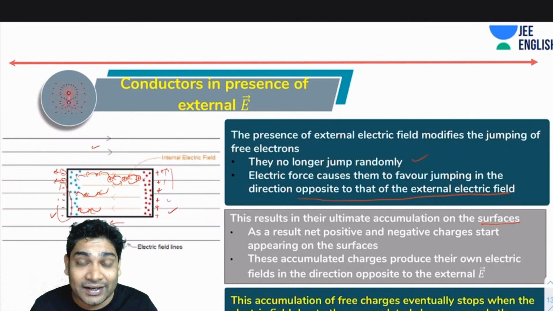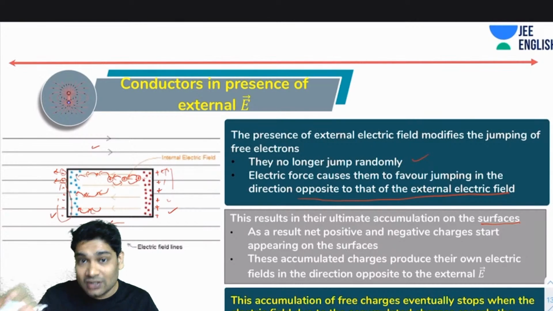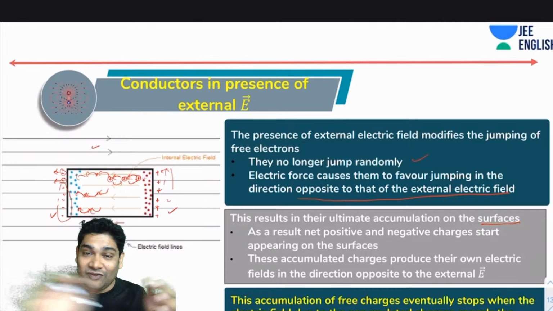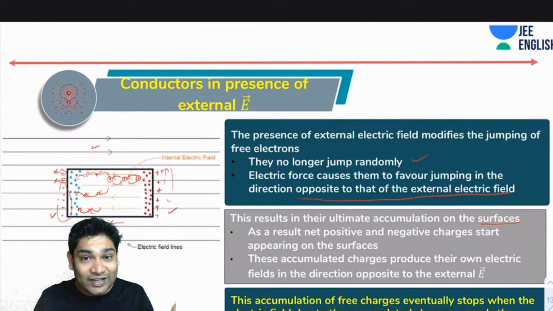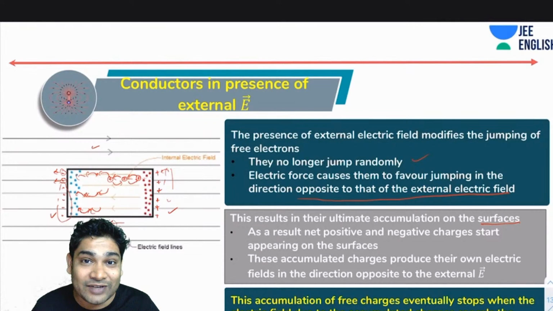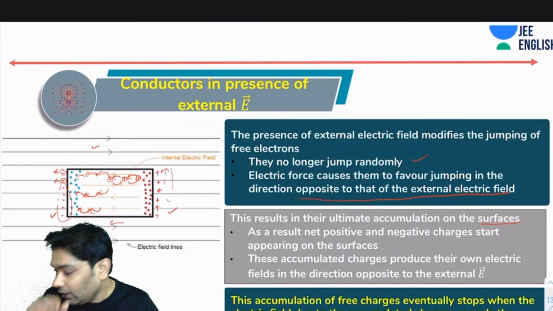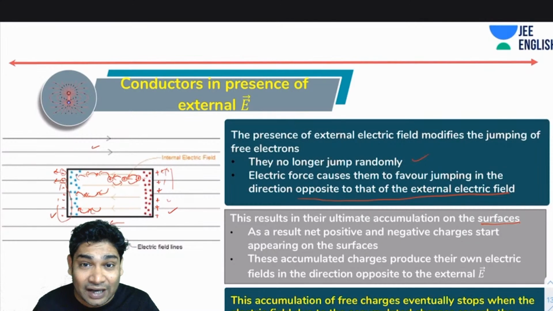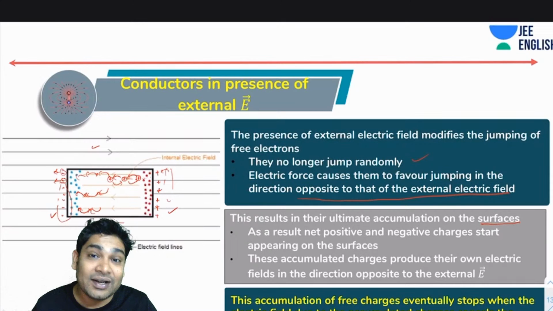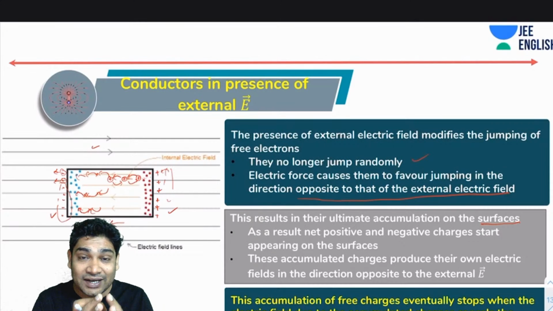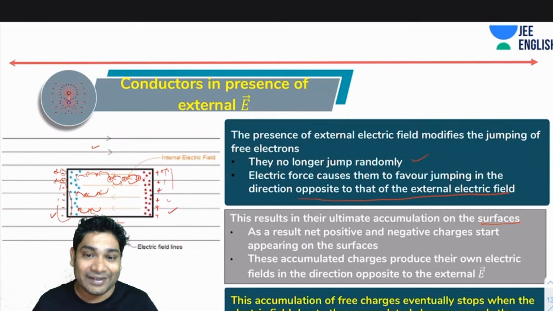Yes, net charge would be zero, because if earlier this didn't have any charge, so assuming earlier the conductor was neutral, then obviously no net charge can be created, right? See, if one electron shifted here, then one positive charge is left here. So always equal and opposite positive and negative will appear. So net charge would always be zero, assuming it was zero initially also. The induction is not causing any net charge to appear. It is only causing the charge present inside to get separated into positive and negative.